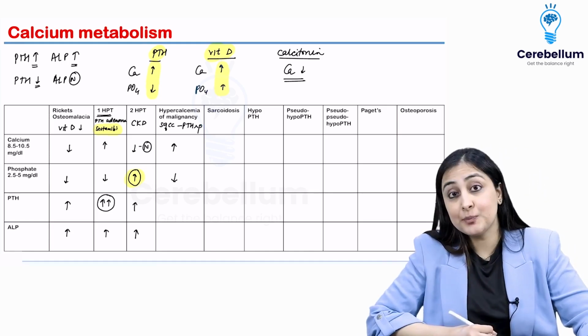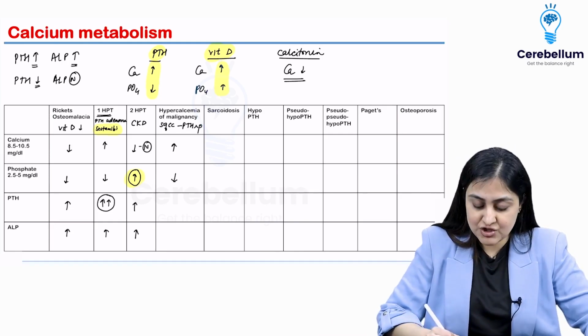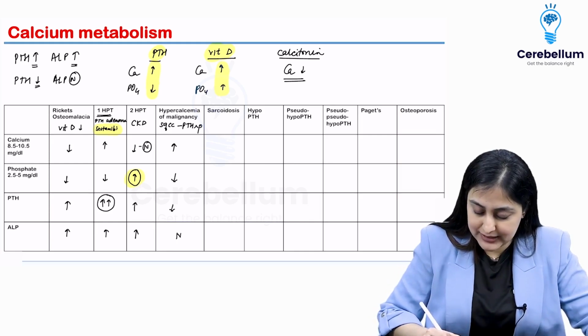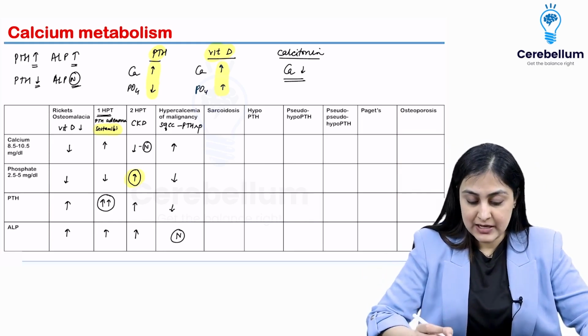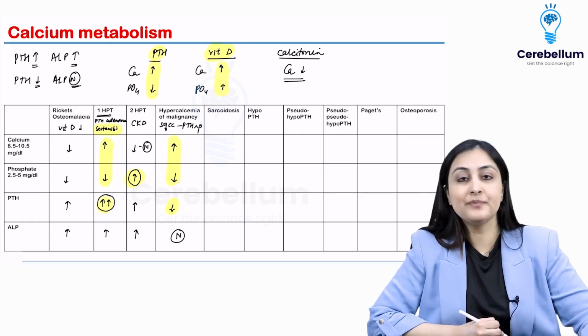But then what will happen to PTH? Does PTH have to work? PTH is like, no, I can just chill because there is somebody who's doing my job. So PTH goes down, and that is why ALP remains normal. Okay, so this is where functionally it is like hyperparathyroidism, but PTH levels are going to be opposite.